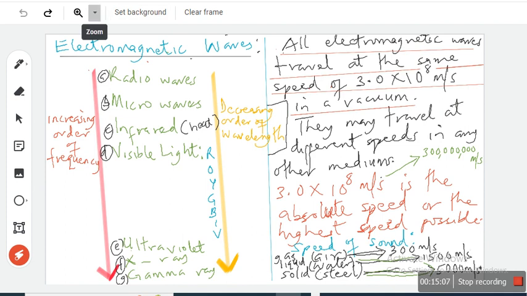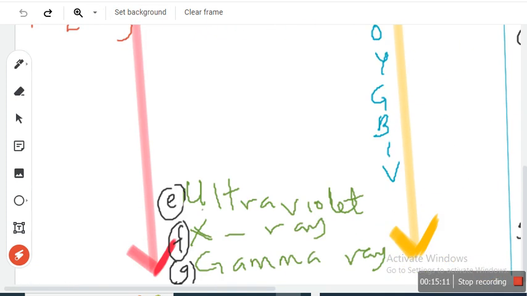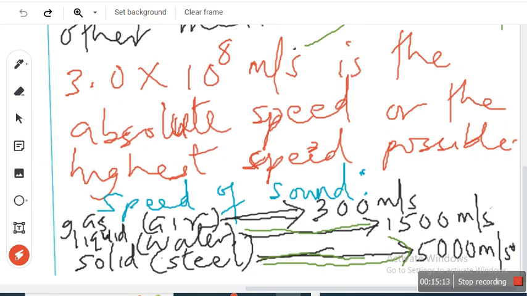Let me zoom this in so that we can see it properly. The speed of sound in air, which of course is gas, is about 300 meters per second. In water, which is liquid, it is about 1,500 meters per second. In solid, which is steel, it is about 5,000 meters per second.